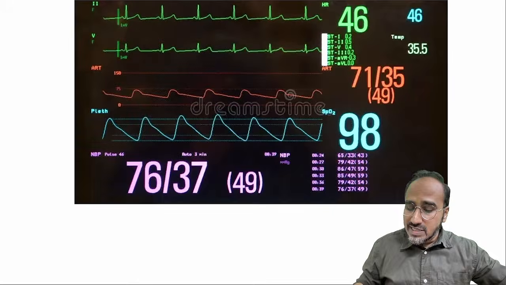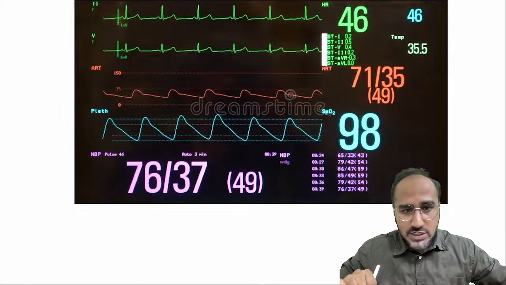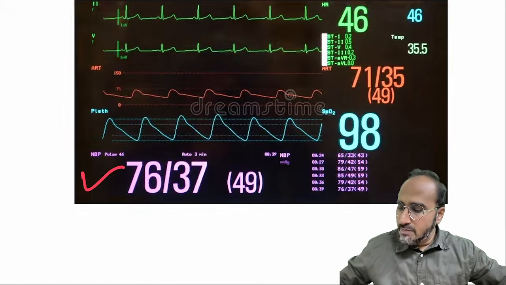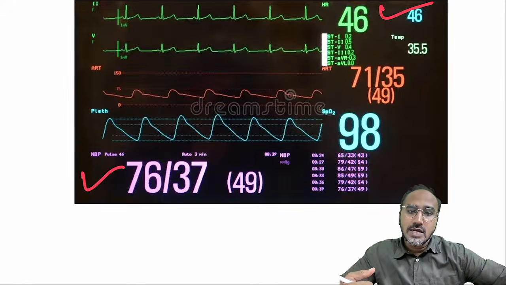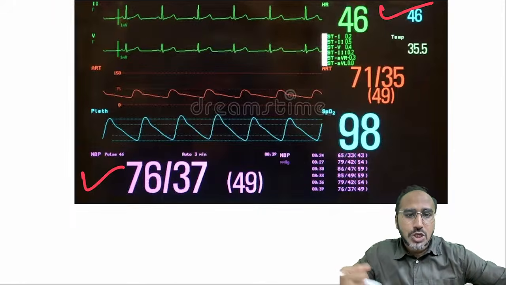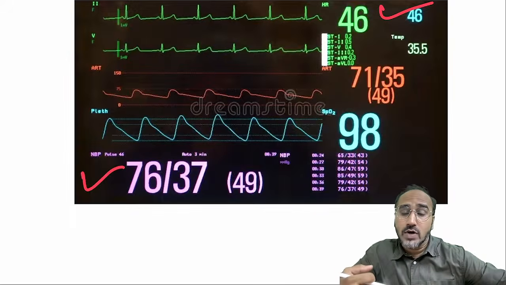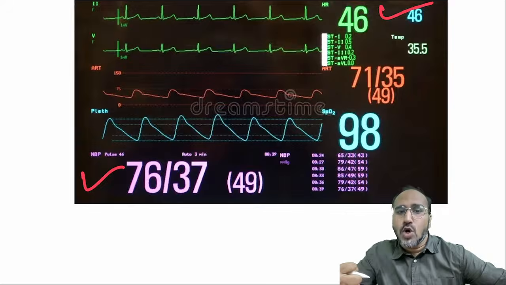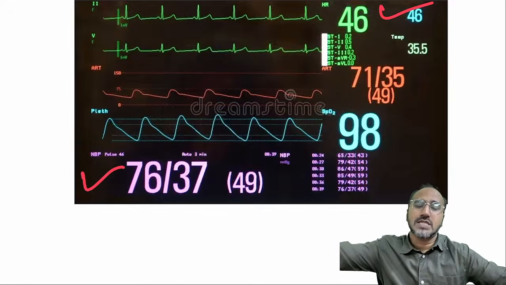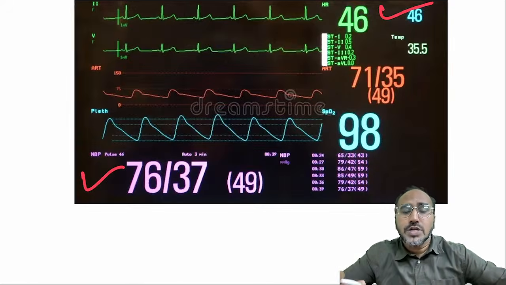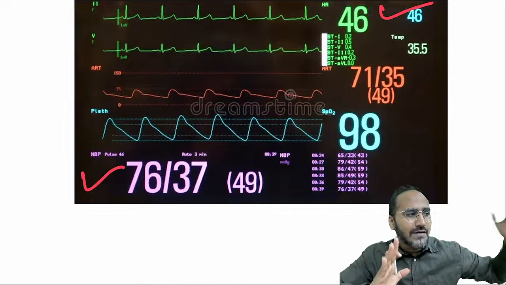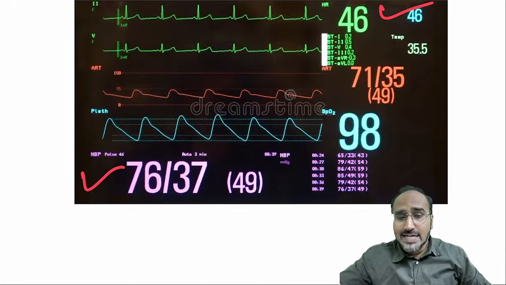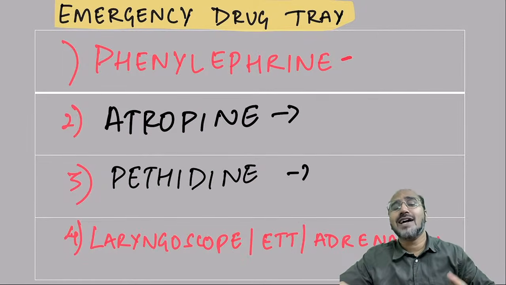Now guys, remember this is very common after spinal anesthesia, hypo and brady together. In order to combat this, you have to be a very good doctor, meaning you have to predict beforehand that the patient will develop this. If you predict this beforehand, what will you do? You will prepare a drug tray for yourself so that you have all drugs available with you. I prepare that emergency drug tray. In that drug tray, what are the drugs that I am keeping, guys?